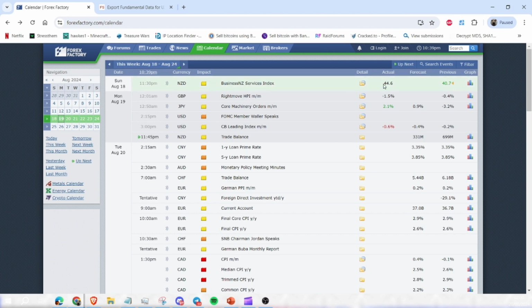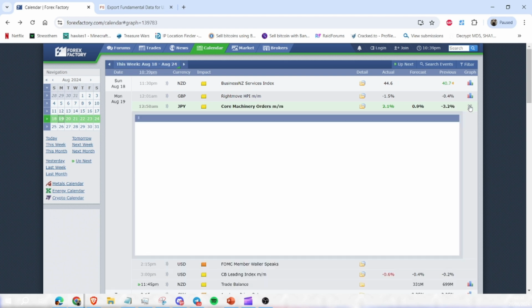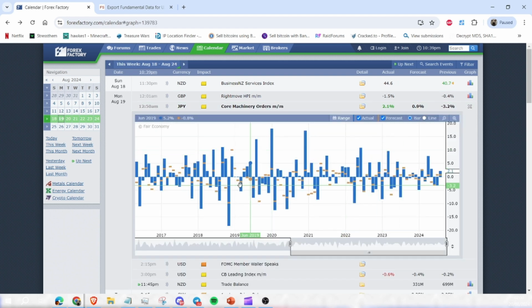We can view the actual data once it comes out. So this is the figure of the business services index since it's already happened. We can see the forecast for ones which haven't happened yet, and we can also see the previous one. So whether it be a monthly like this or a yearly or a quarterly news event, we can see that. Furthermore, we can see the previous results. If we click on this little graph button, it will load a graph. We can see the exact results for each time and day spanning across years.